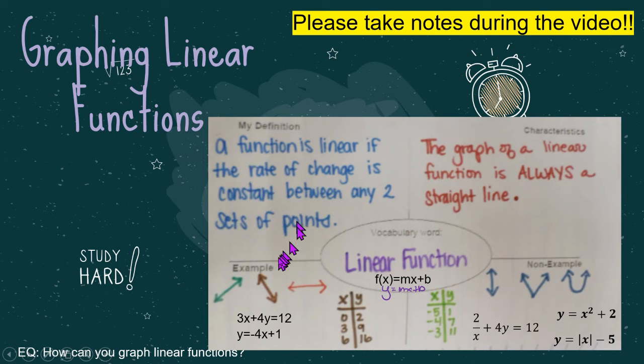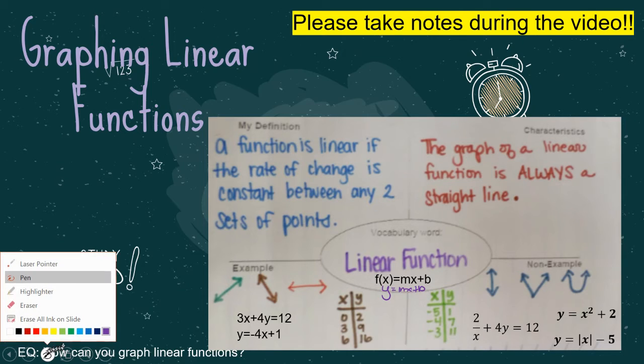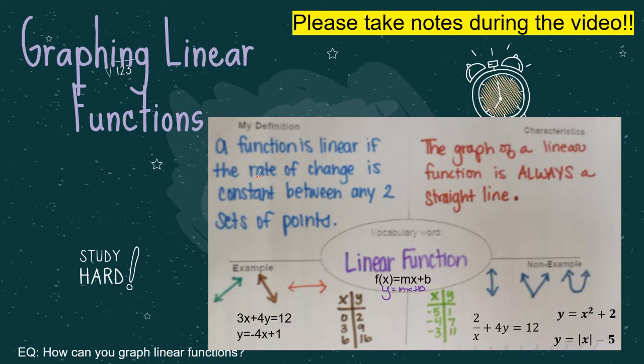And here's the definition. A function is linear if the rate of change, remember, the rate of change just means your slope, is constant between any two sets of points. So basically you just always have the same constant slope. The graph of a linear function is always a straight line, okay? With the exception of one line, and we'll get to that in a little bit.